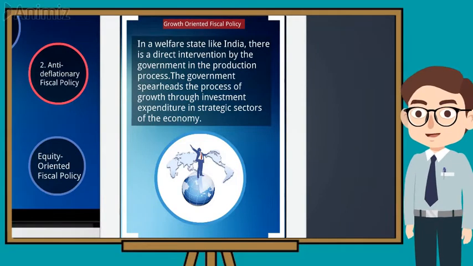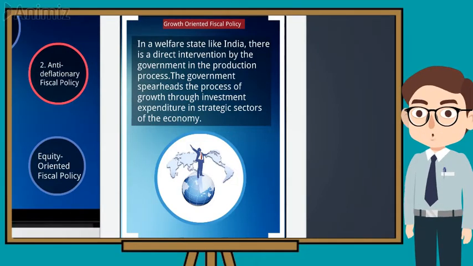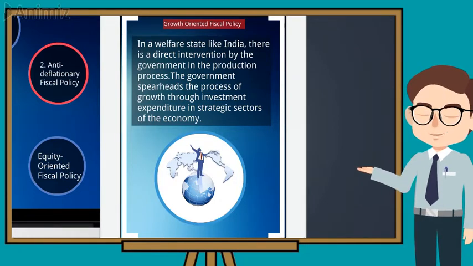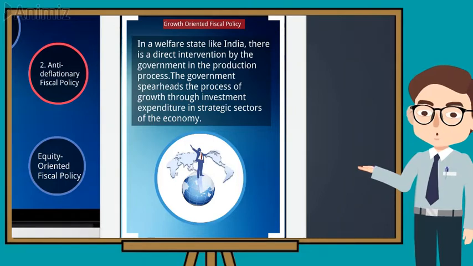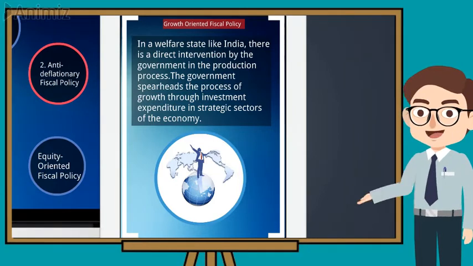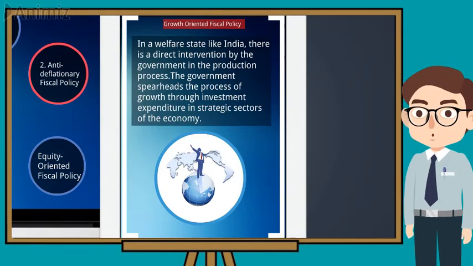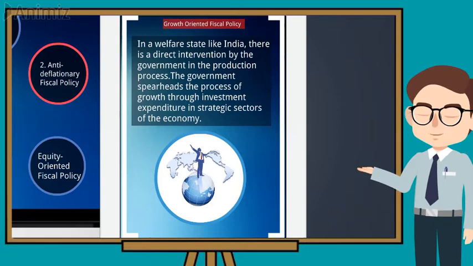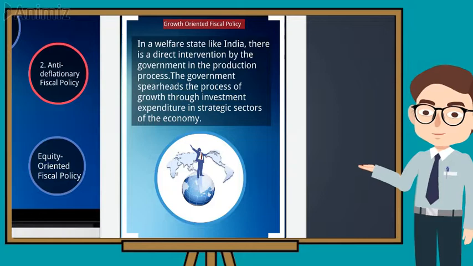Growth-oriented fiscal policy. In a welfare state like India, there is a direct intervention by the government in the production process. The government spearheads the process of growth through investment expenditure in strategic sectors of the economy. Autonomous investment by the government is a key instrument of fiscal policy in India. It seeks to trigger the pace of growth.